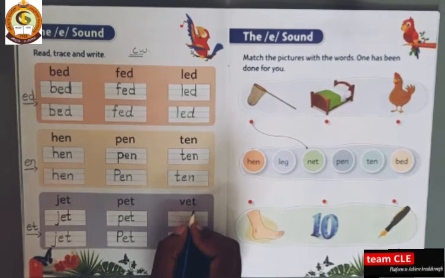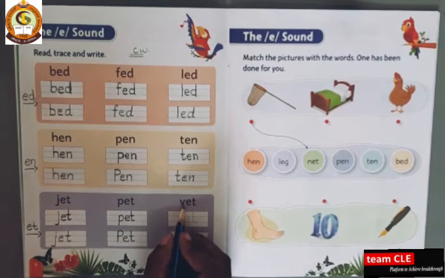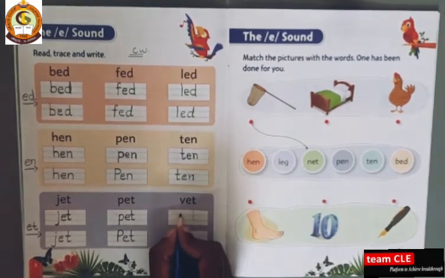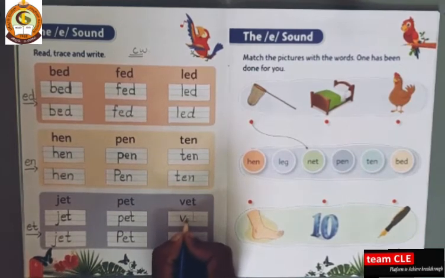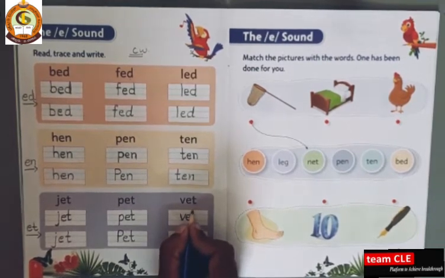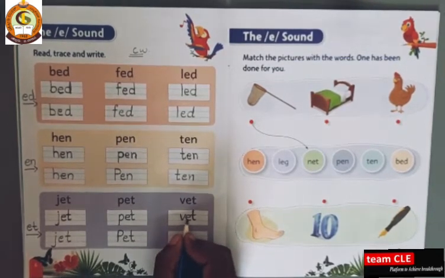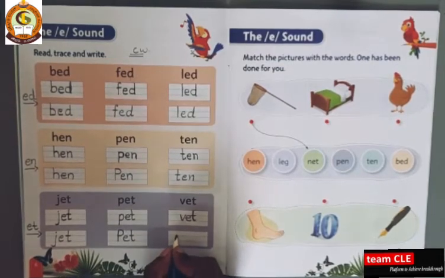V, E, T, vet. V, E, T, vet. V, E, T, vet.